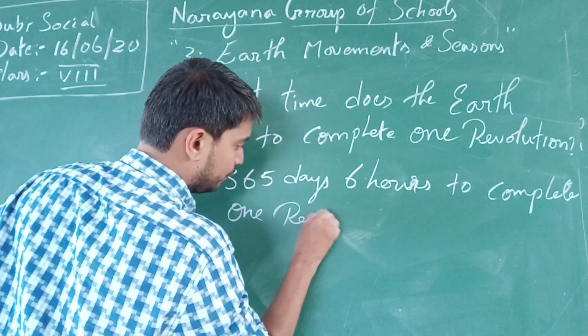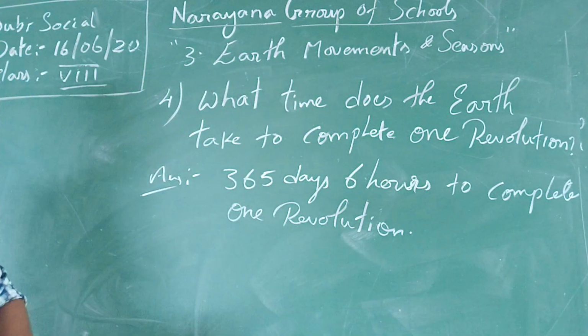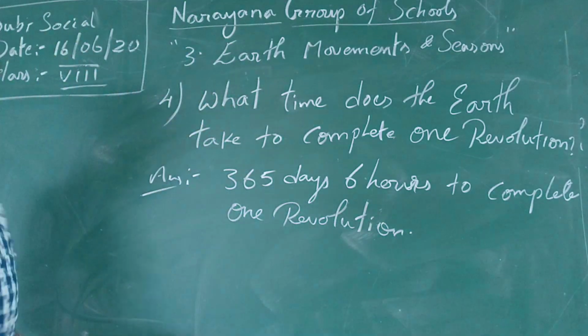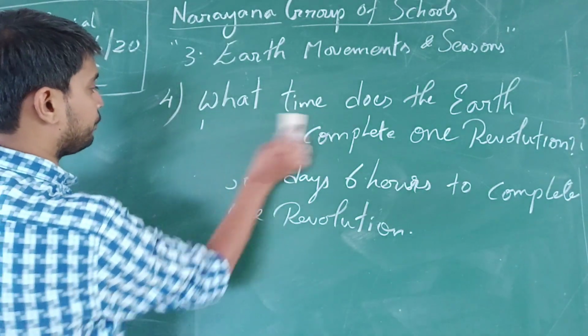It takes 365 days, 6 hours to complete one revolution. Is it clear, children? We are moving to the next question now.